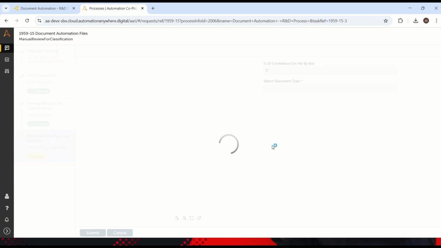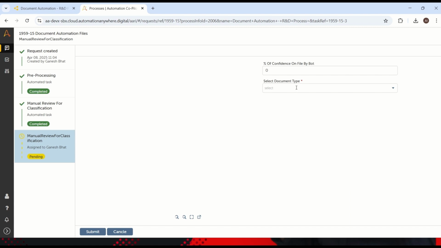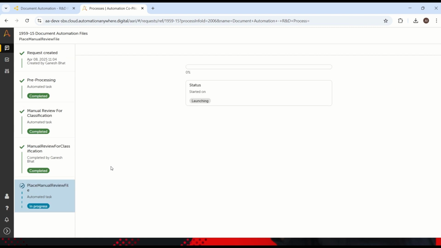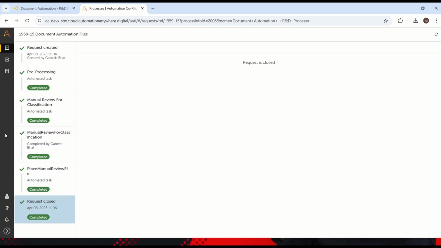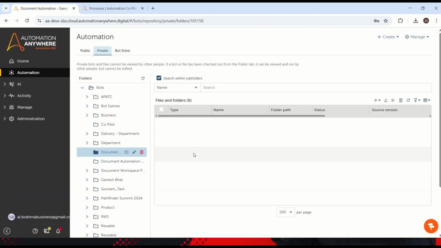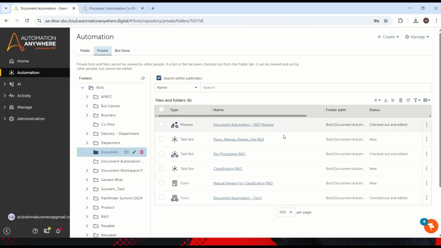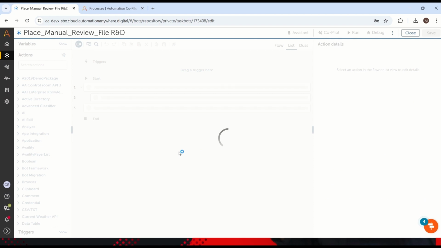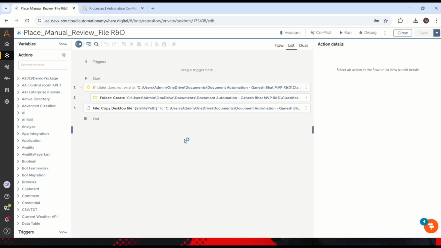So now what will happen? A human will come into the manual review, and in the manual review, he will select invoice, right? And submit it. So now this invoice will go and be placed under the invoice folder. But what we have to add to this, let's go back to Automation Anywhere. We are already aware this place manual review file task will place our latest segregated file into a folder, right?